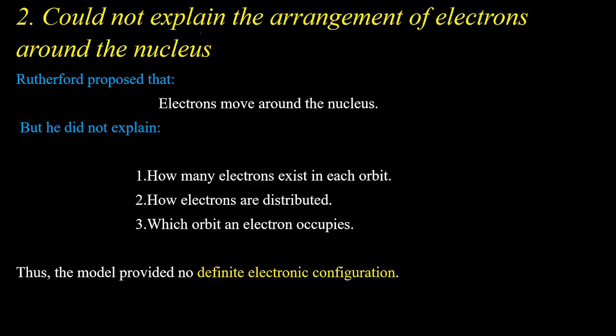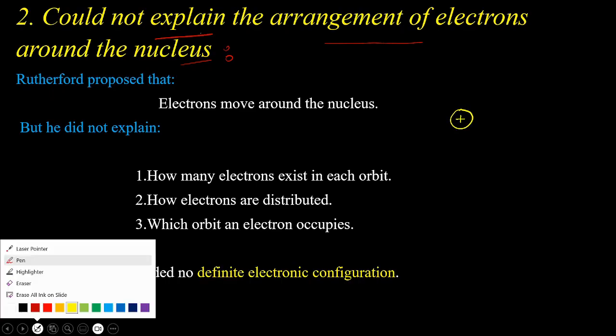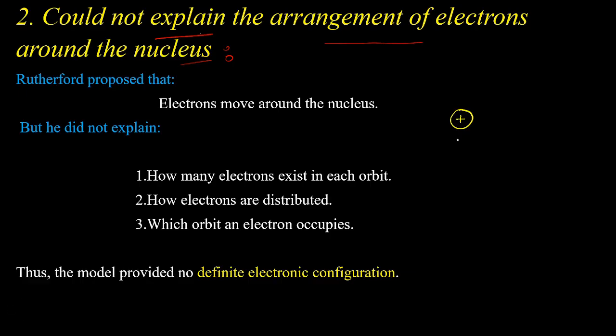Next point: Rutherford's model could not explain the arrangement of electrons around the nucleus. Okay. Rutherford in his atomic model states that an atom has two parts. One is the nucleus, which contains all the protons or all the positive charge inside it.